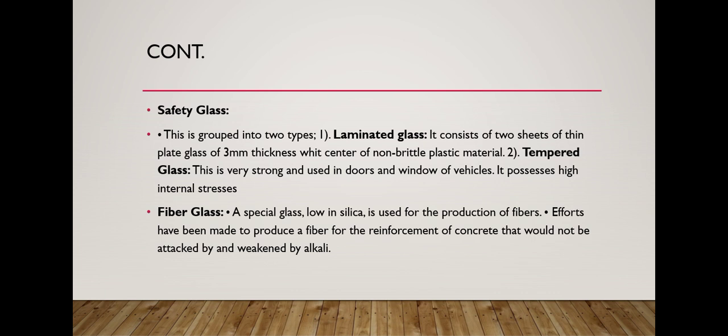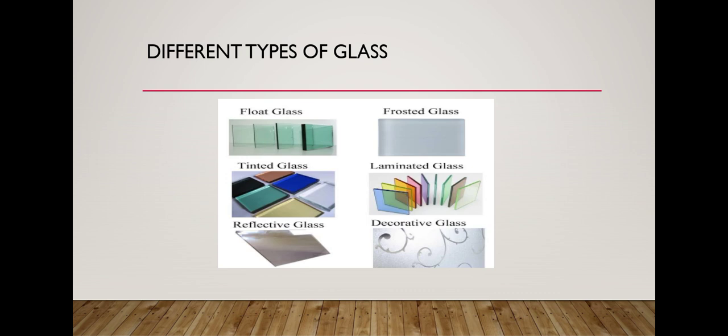Fiberglass. A special glass, low in silica, is used for production of fibers. Efforts have been made to produce a fiber for the reinforcement of concrete that would not be attacked and weakened by alkali. Different types of glass: float glass, frosted glass, laminated glass, decorative glass, reflective glass, and tint glass.